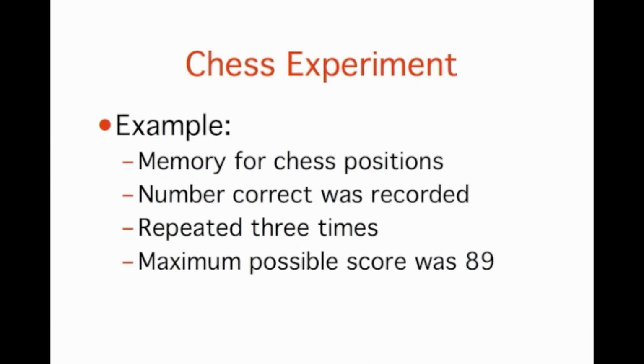Now let's change the example in order to develop more insight into the center of a distribution. We'll explore an experiment that looked at chess experience and memory for chess moves. Subjects were shown a chess position and then asked to reconstruct it on an empty chessboard. The number of pieces correctly placed was recorded. This was repeated for 2 more chess positions. The scores represent the total number of chess pieces correctly placed for the 3 chess positions. The maximum possible score was 89.